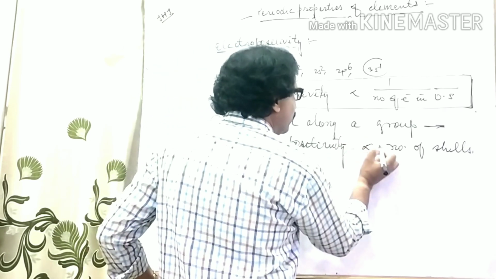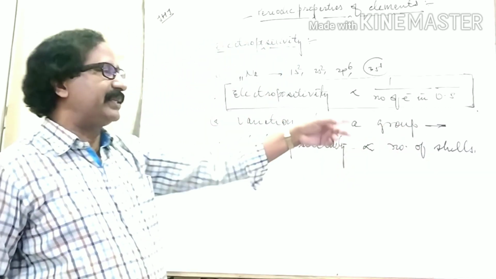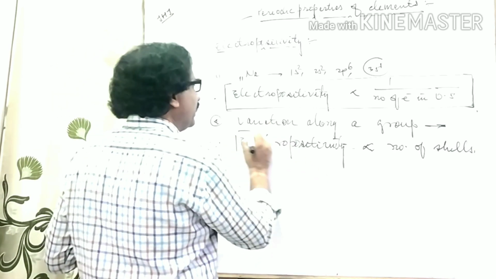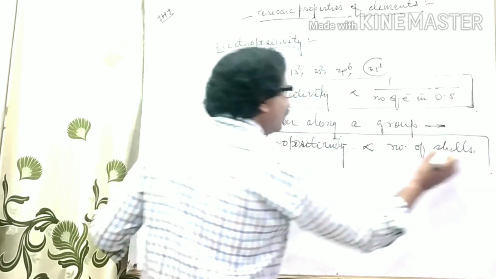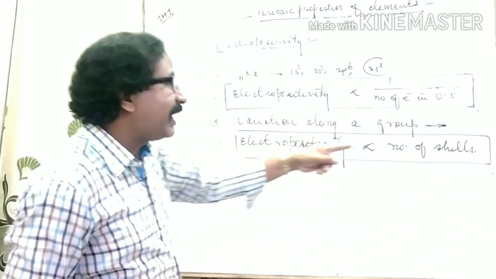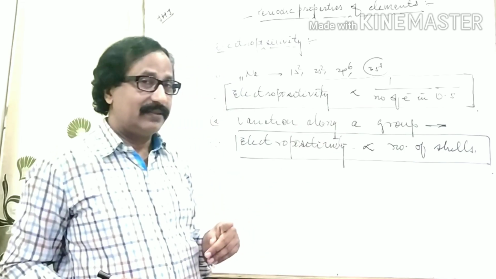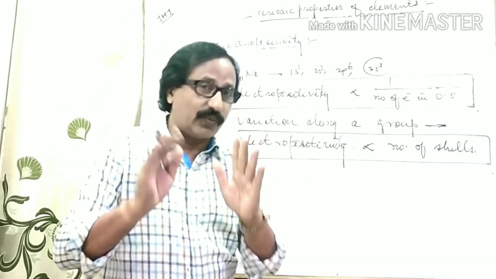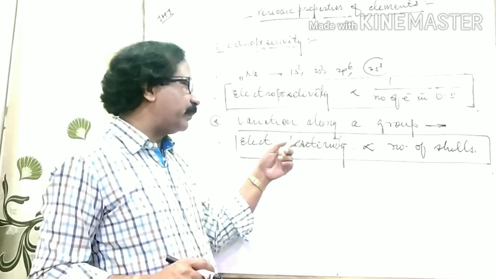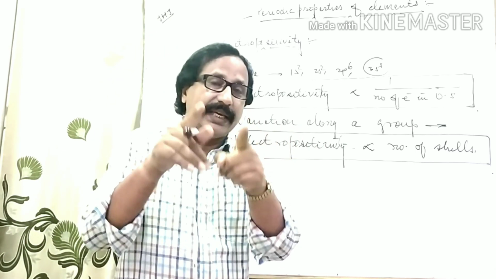On the basis of this relation, you can explain that as the number of shells increases, no doubt the value of electropositivity will also increase.